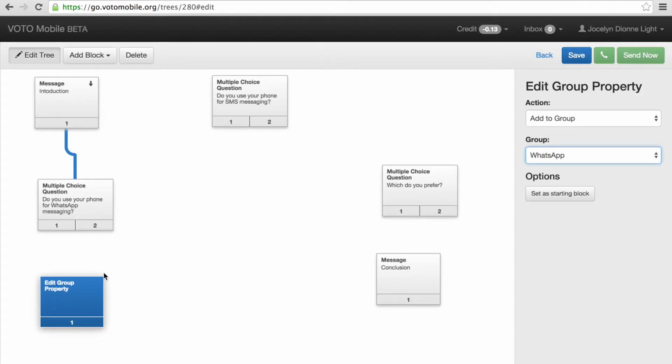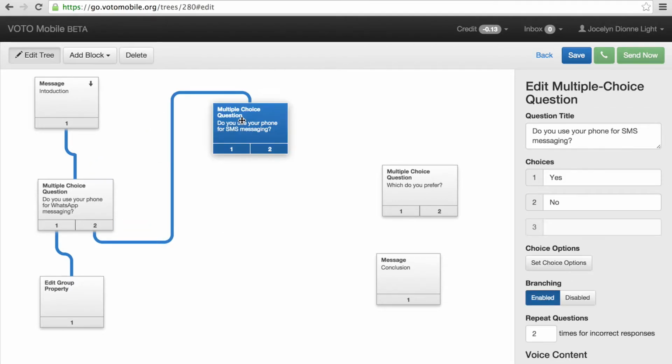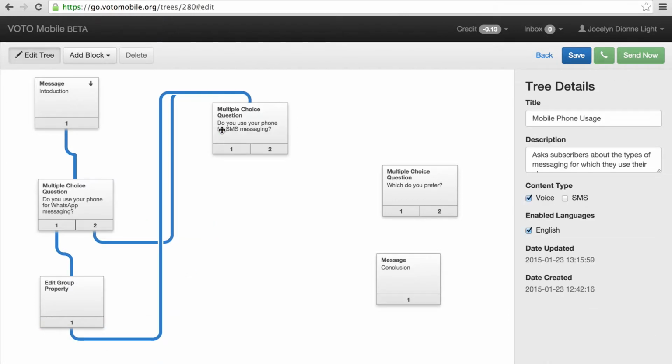So, subscribers who answered yes to this first question, do you use your phone for WhatsApp messaging, should go through the Edit Group Property block. Subscribers who answered no should move directly on to the next question. Of course, I want the subscribers who said they do use their phone for WhatsApp messaging still to ultimately get the second question. So after that group property of theirs has been edited, they will receive the second question.